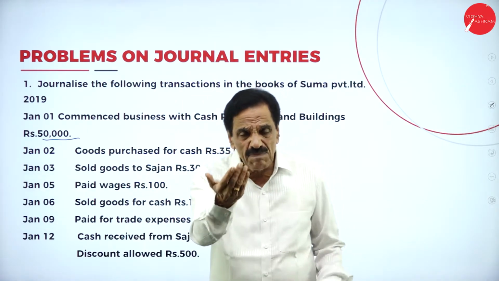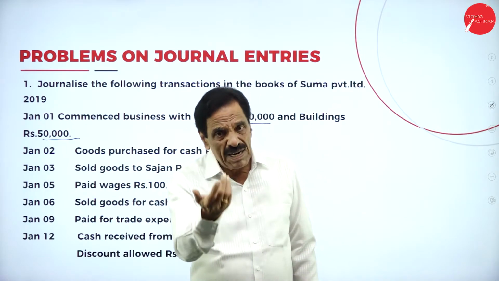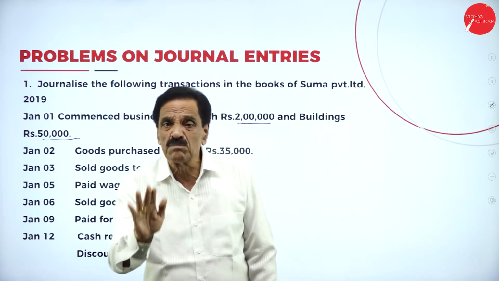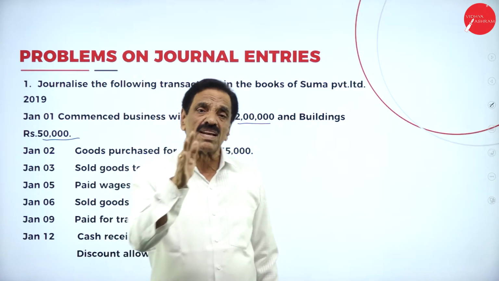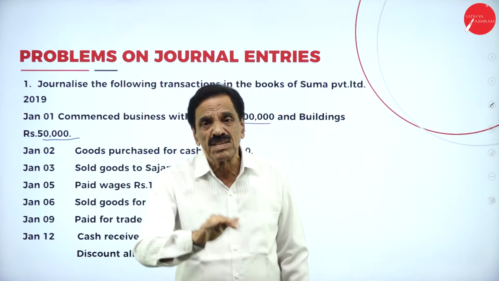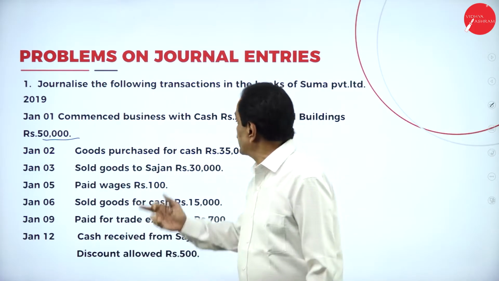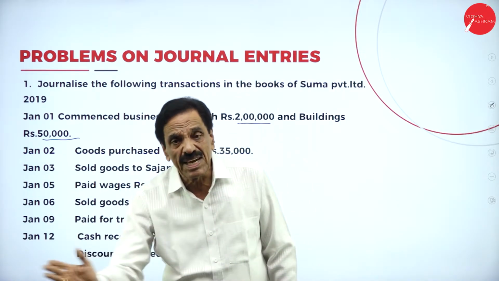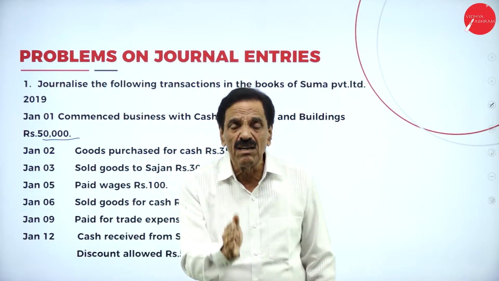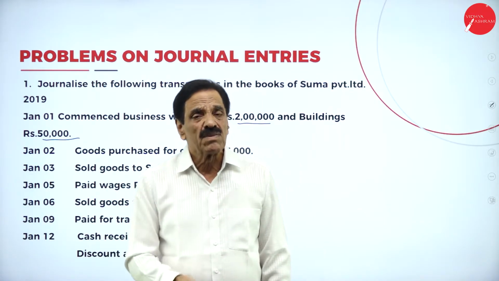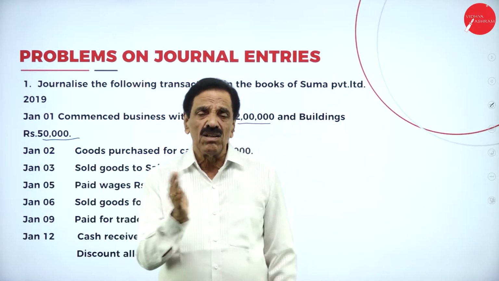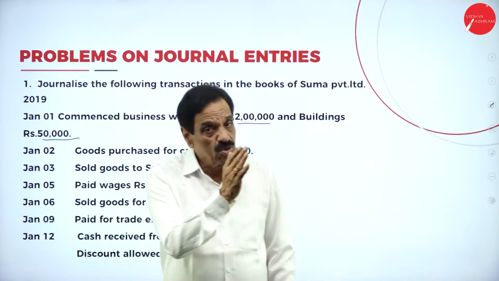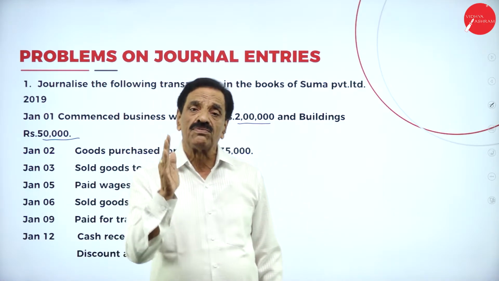So what is coming in? Cash is coming in, building is coming in. Both come under real account. What does the real account say? Debit what comes in, credit what goes out. What's the entry now? Cash account debtor, building account debtor, to Suma's capital account, 2,50,000.